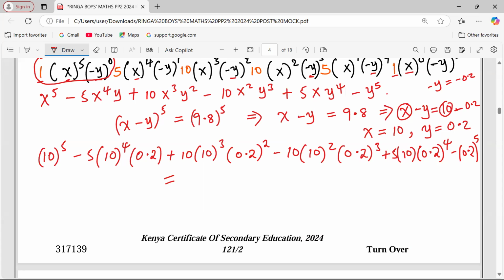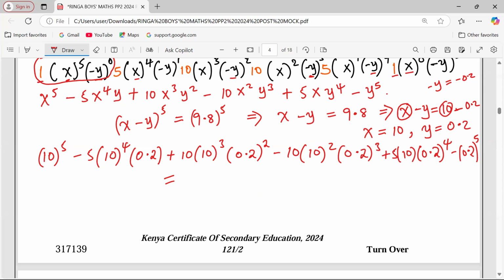Plus 10, open brackets, 10 power 3, close, open again, 0.2, close, you square, minus 10, you open brackets, 10, close brackets, squared, open brackets, 0.2, close brackets, cubed, plus 5, open brackets for 10 and close, then open brackets for 0.2 and close, so that you may raise to power 4, minus, open brackets, 0.2, close brackets, power 5. So you must put it into the calculator exactly the way it is.